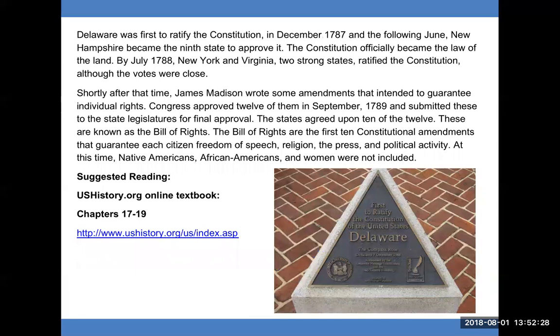Shortly after that time, James Madison wrote some amendments that intended to guarantee individual rights. Congress approved 12 of them in September 1789 and submitted these to the state legislatures for final approval. The states agreed upon 10 of the 12. These are known as the Bill of Rights. The Bill of Rights are the first 10 constitutional amendments that guarantee each citizen freedom of speech, religion, the press, and political activity. At this time, Native Americans, African Americans, and women were not included.